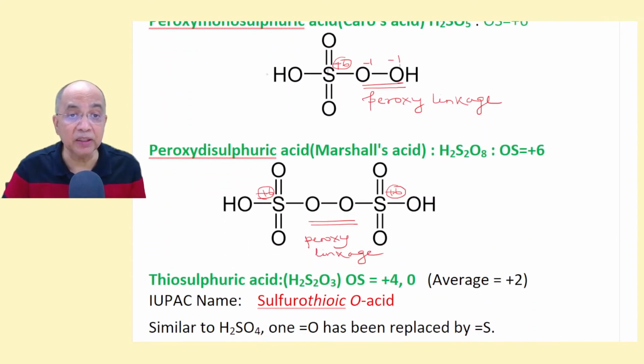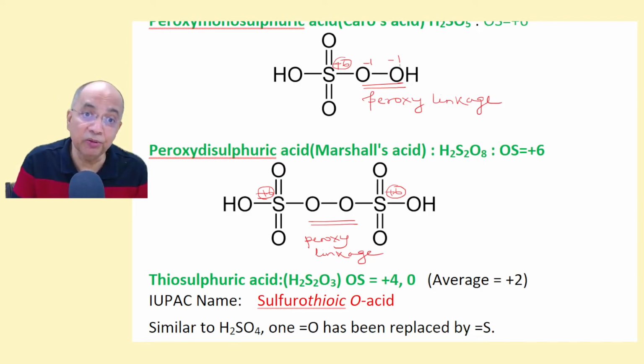Peroxy disulfuric acid. Since there are 2 sulfur atoms, the peroxy linkage is bound to remain in the middle, the bridging peroxy linkage. So the X method will deceive you. In case of this, you get +7, in this case you get +8, which are impossible. Sulfur cannot ever acquire an oxidation state more than +6 because its valence electron count is 6. So because these two are different types of oxygen, -1 type, peroxide type, right?